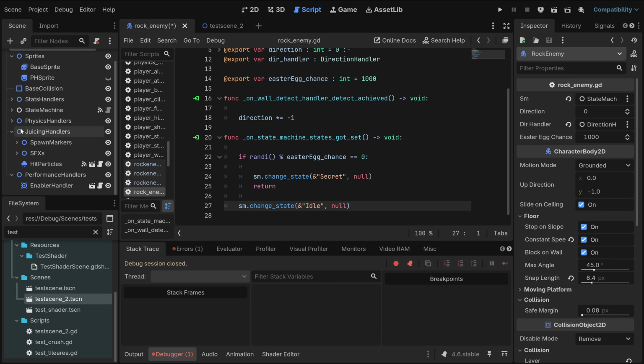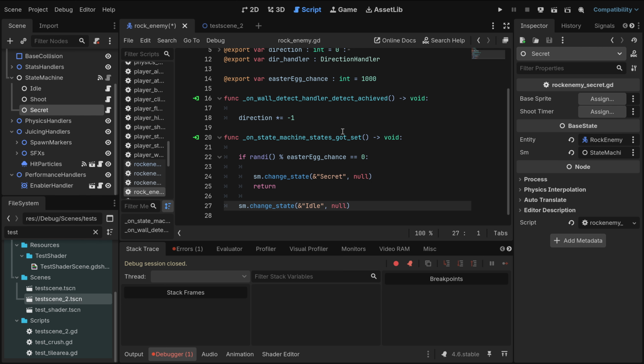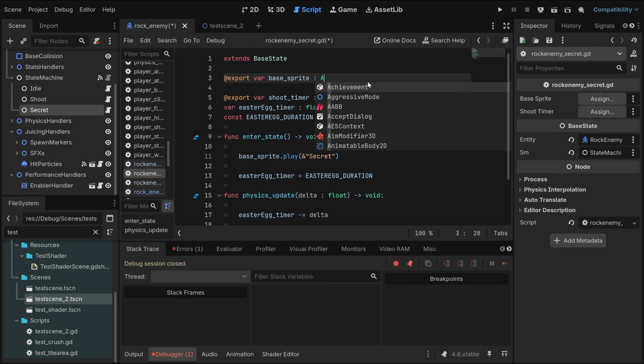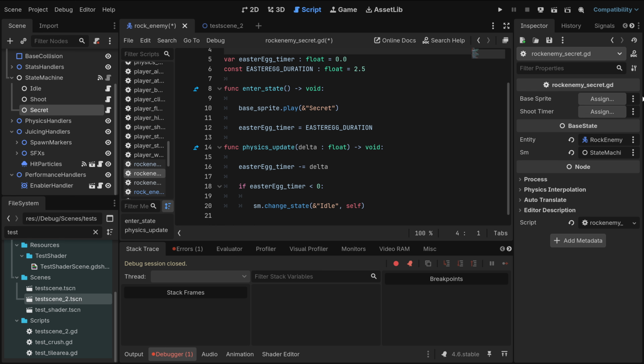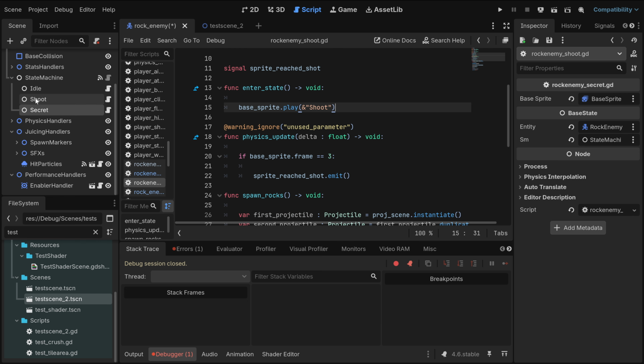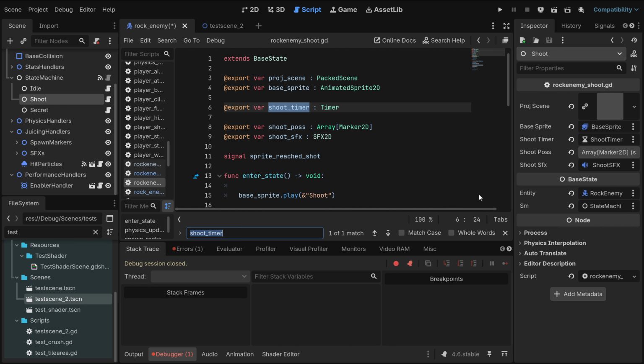And actually, let's check if there's everything here on the secret. Okay, why? Wait. What? I said animated body. Oh yeah, I can remove this show timer because it's not being used by those two anymore. Let me just check.